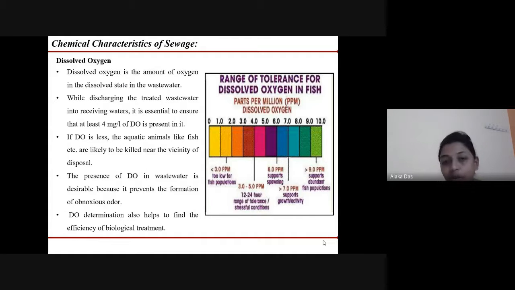When the water is discharged into water bodies, the receiving water body should have at least 4 mg per liter of DO present in it, because if the DO is less than that, aquatic animals like fish are likely to be killed near the vicinity of the disposal. The presence of DO in wastewater is desirable because it prevents the formation of obnoxious odor, and DO determination also helps to find the efficiency of the biological treatment.